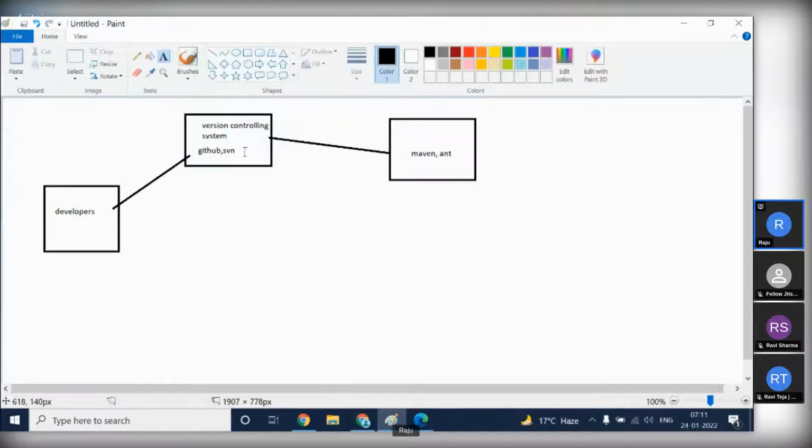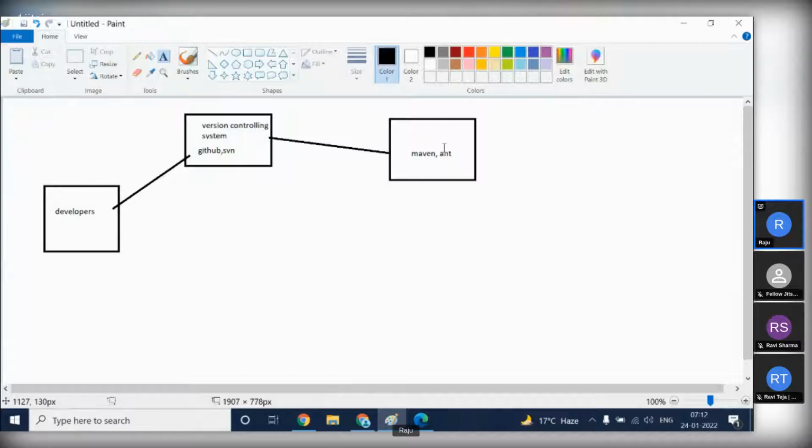So after developing our entire code and putting it into a version controlling system, next we have to do the build process. What we will do is download this entire code and start the build process with the help of these automation tools. These automation tools will help us to build our artifact.